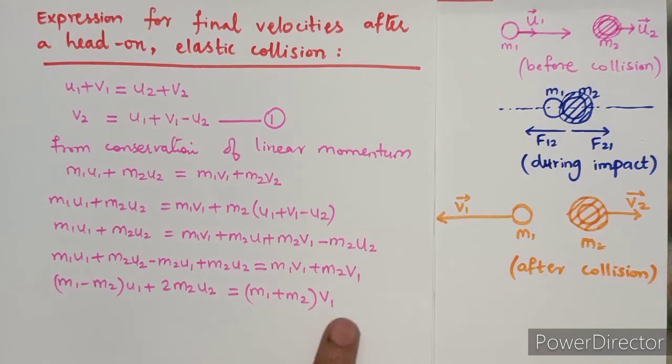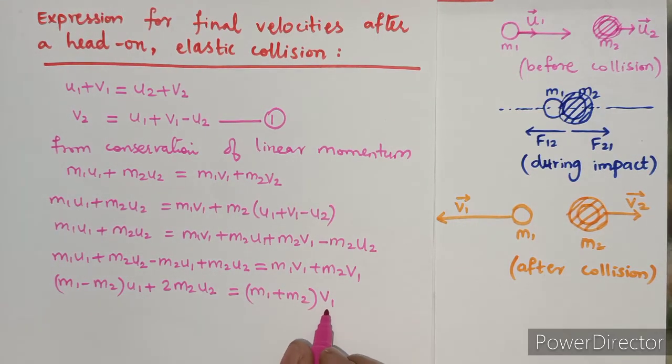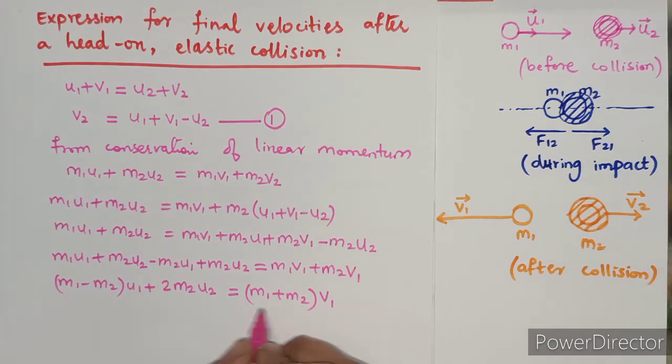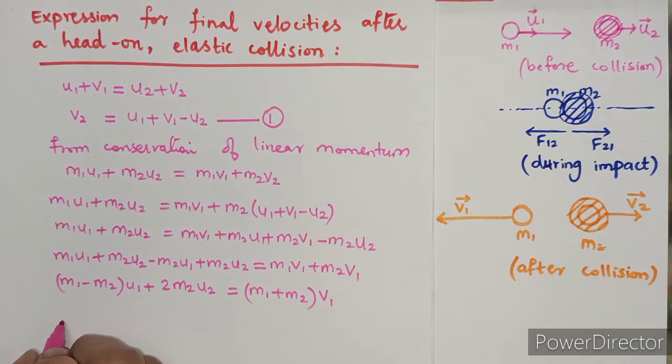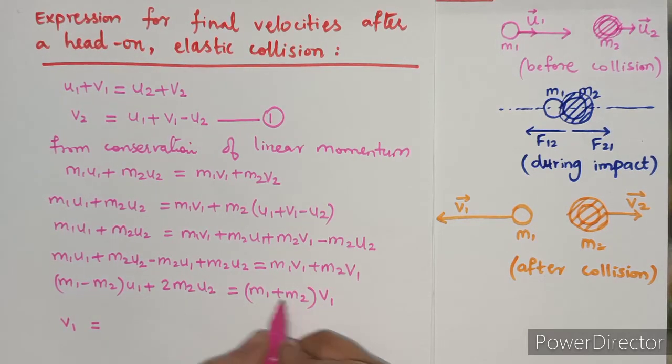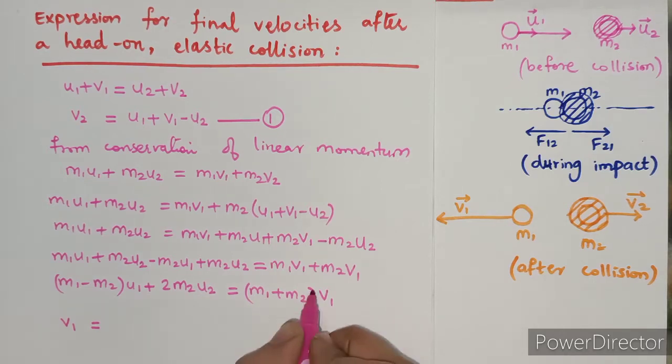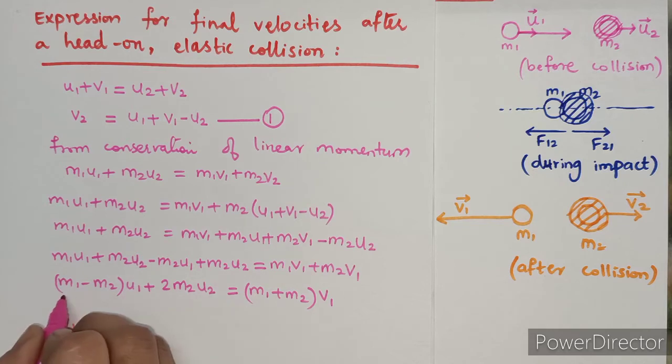As we want to determine the value of v1, we are going to divide this equation by m1 plus m2. When we divide by m1 plus m2, it cancels on one side, only v1 remains there, and the other side is also divided by m1 plus m2.